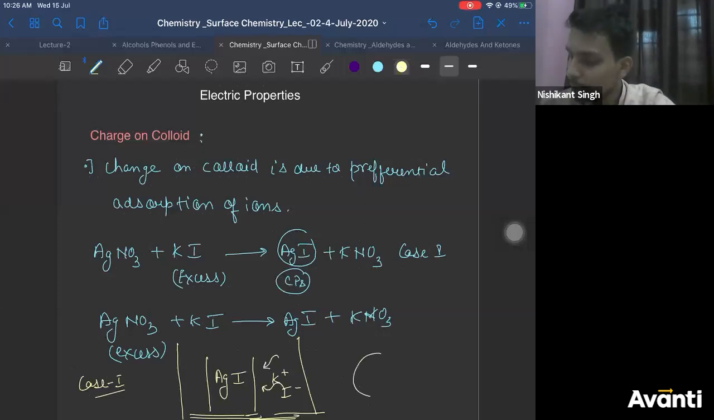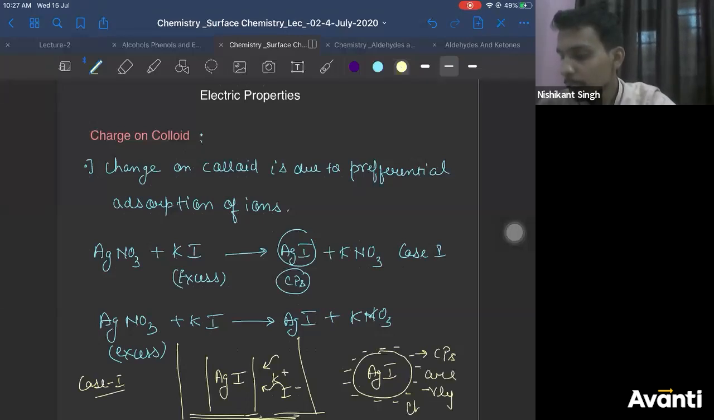So your AgI precipitate or AgI colloidal particle will absorb what ions? I minus ions, correct? That means now your colloidal particles are what charge? Colloidal particles are negatively charged. Why are they negatively charged? Because they are absorbing negative ions, correct?